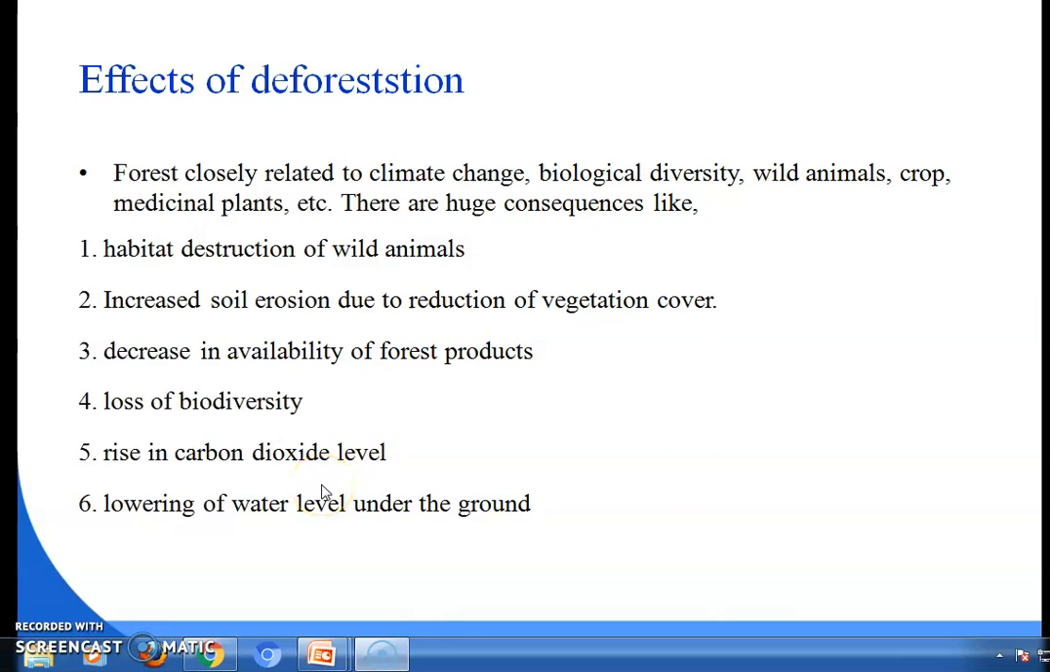Good morning everyone. In the last class, I taught you about the effects of deforestation. The first point is habitat destruction of wild animals. The second is increased soil erosion due to reduction of vegetation cover, decrease in availability of forest products, loss of biodiversity, rise in carbon dioxide level, lowering of water level under the ground.